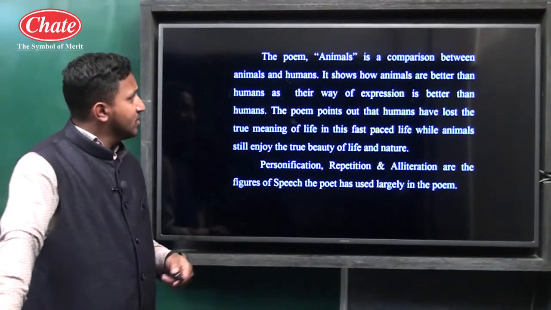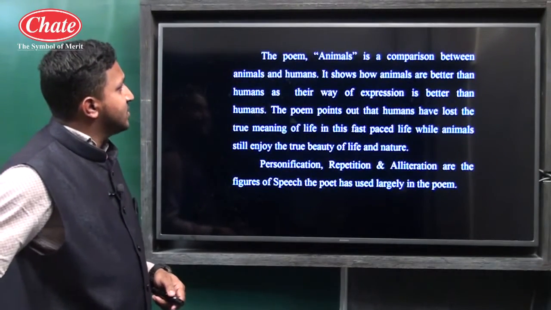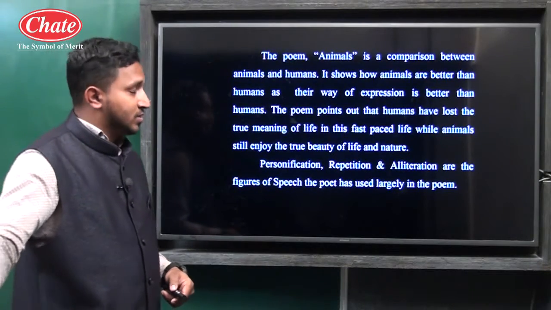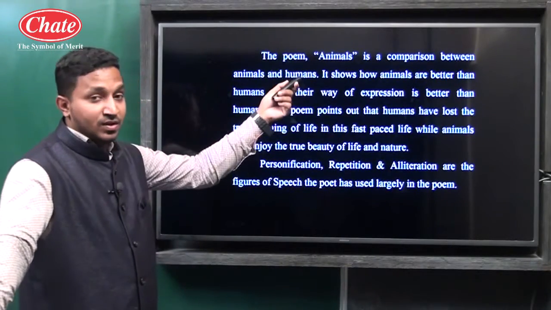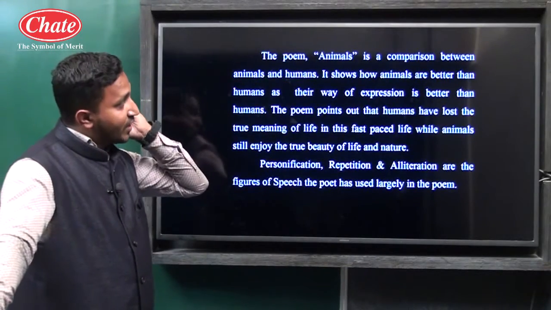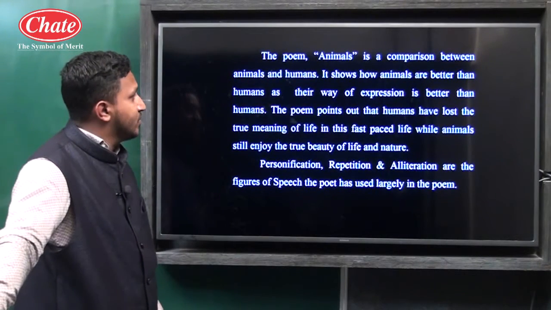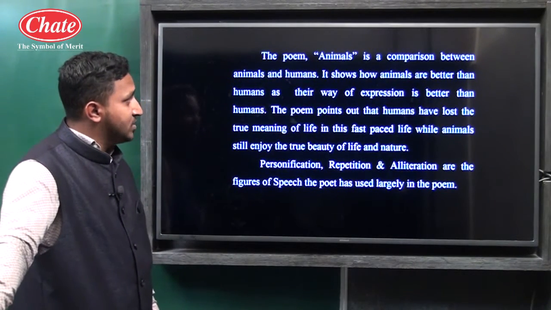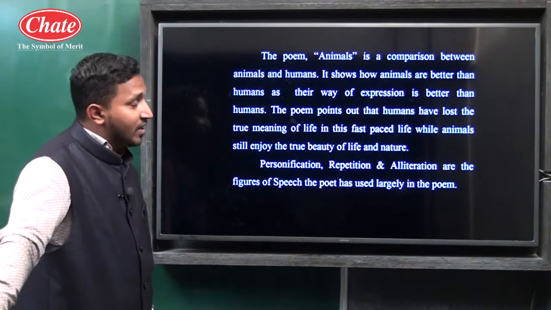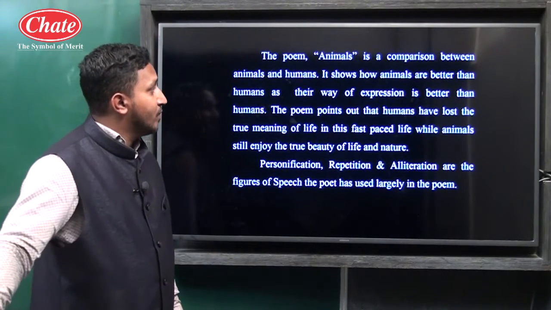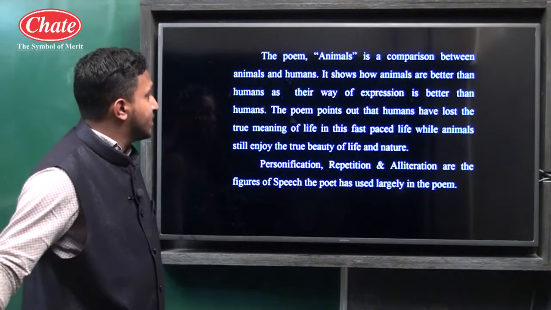So let's see next. The poem Animals is a comparison between animals and humans. Now the writer has tried to cover the name of the poem here. It shows how animals are better than humans, as their way of expression is better than humans.